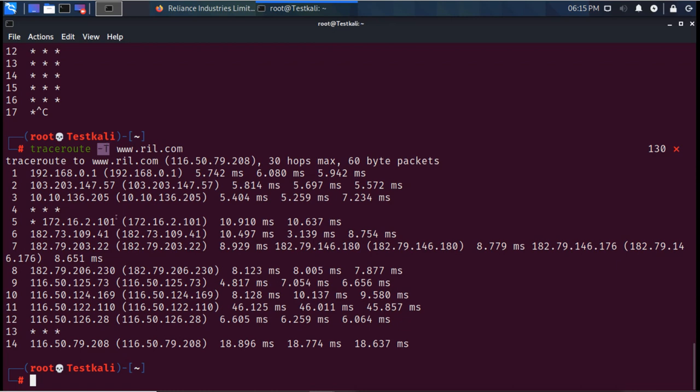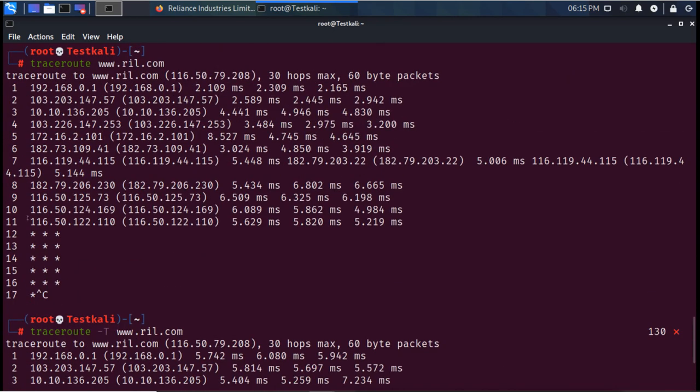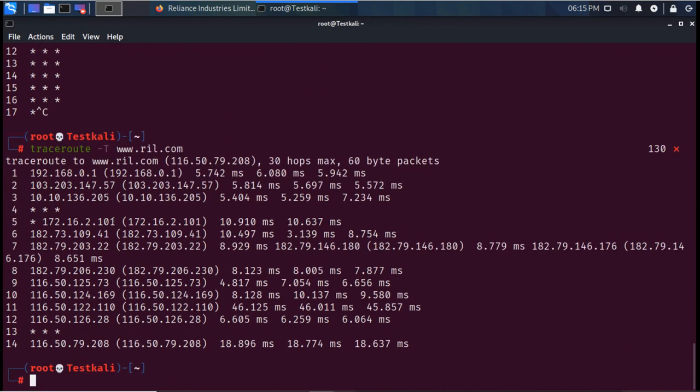Now we can check the hops here. This is the hop which is dropping the ping packet. After this hop it was dropped, and we can verify here. This is the 11th hop with this IP 116.50.122.110, and this is the same IP we see here at the 11th hop, 116.50.122.110.